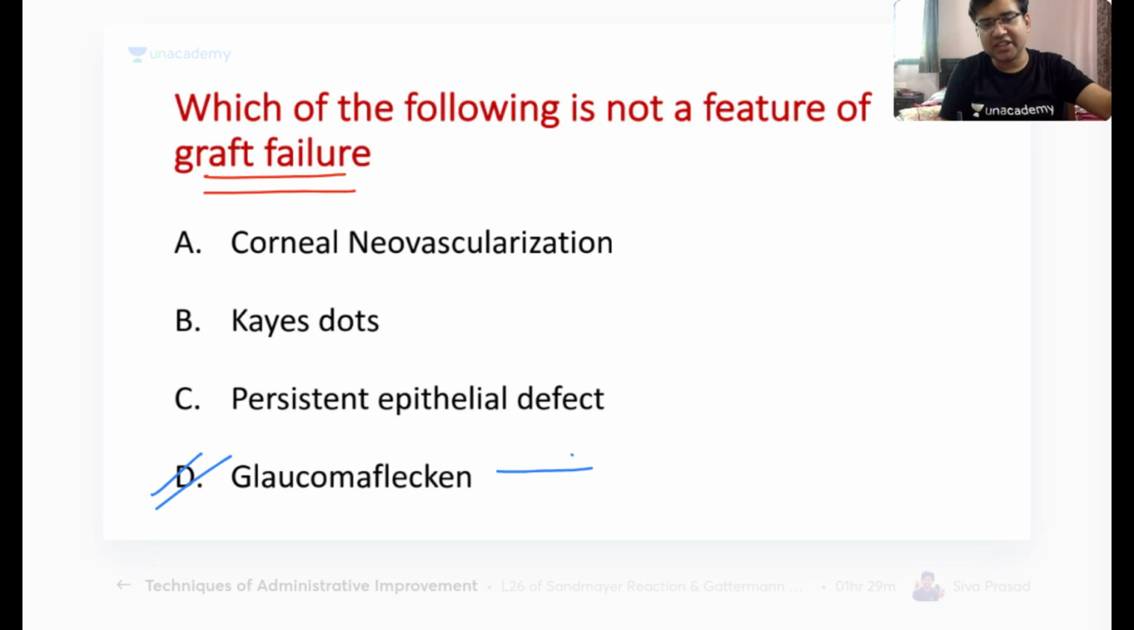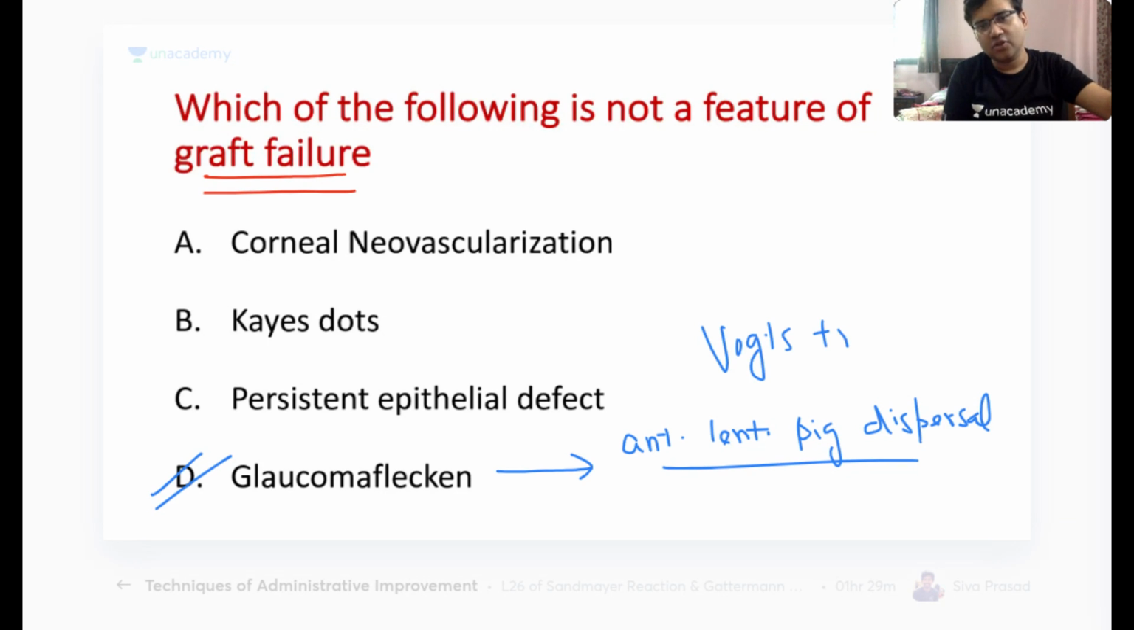Can anyone tell me in which condition we see glaucoma flecken? That is the anterior lenticular pigment dispersal. Okay, anterior lenticular pigment dispersal. It is seen as a component of a Vogt triad. Have you ever heard the name Vogt triad? So Vogt triad is after the attack of angle closure glaucoma, where you see pigments over the anterior capsule, you see sphincter atrophy, and you see the iris atrophy. That is the glaucoma flecken.